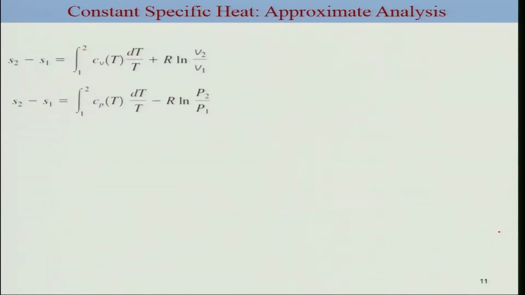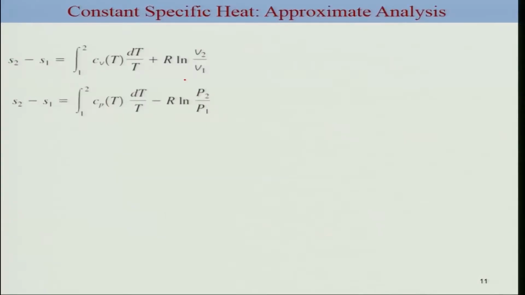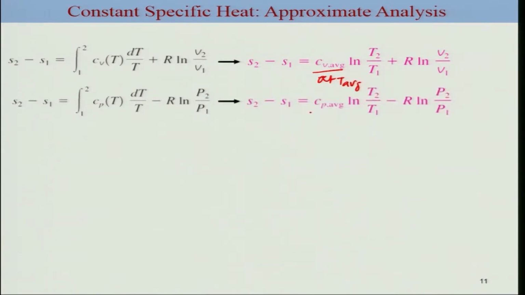So let's look at specific cases where we can consider specific heat as a constant, and the exact analysis where you have exact information of the entropy. Let's look at the constant specific heat approximation. Cv will be taken at an average temperature, so this becomes Cv average at T average, and similarly the same for Cp average.